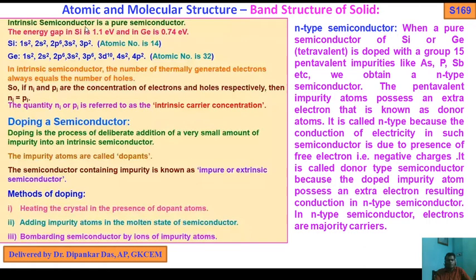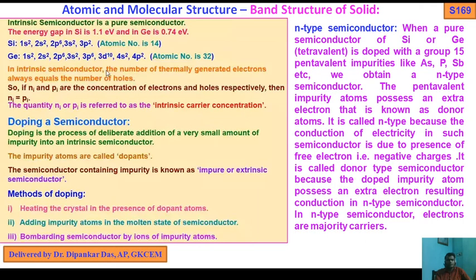Now, an intrinsic semiconductor is a pure semiconductor. As I told you, the energy gap in silicon is 1.1 electron volt and in germanium 0.7 electron volt. Silicon, as you know, is in group 14: carbon, silicon, germanium. The atomic numbers are 14 and 32.